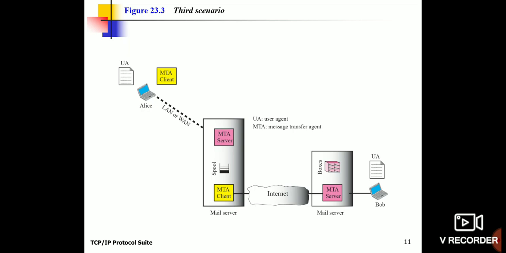Now here there are three important things. One is the client, and another one is the mail server. Here there are a few entities that have been used: user agent and message transfer agent. The user agent, using the message transfer agent of the client, reaches the MTA server. From the MTA server, it is connected to the intermediary MTA client, that is nothing but the actual mail server. The MTA server is a server which is directly connected with the organization. Then it is connected to the actual mail server.